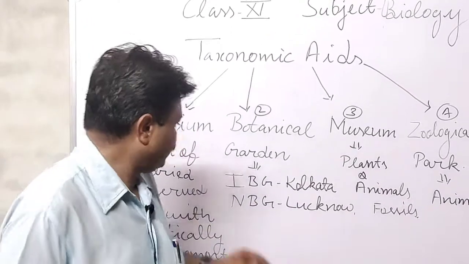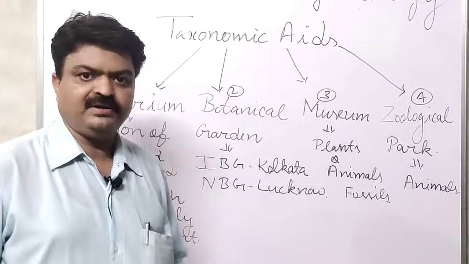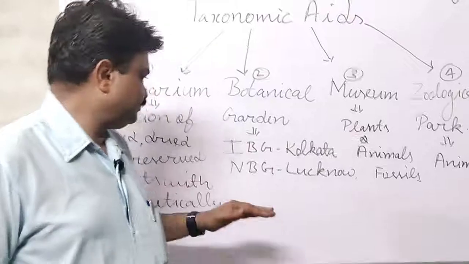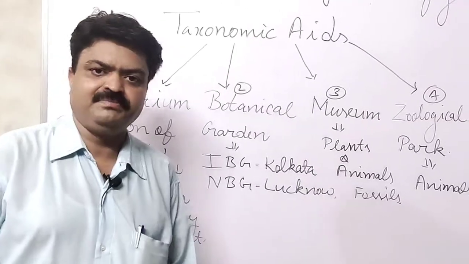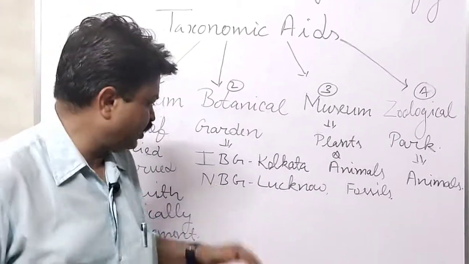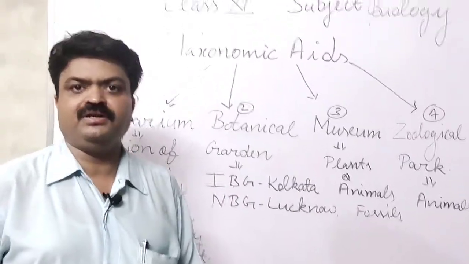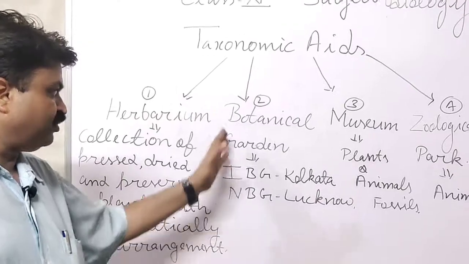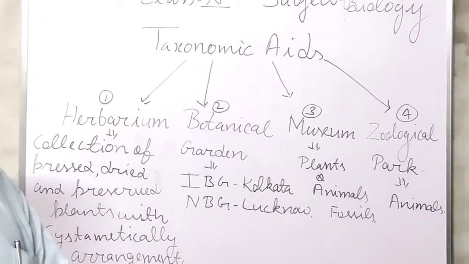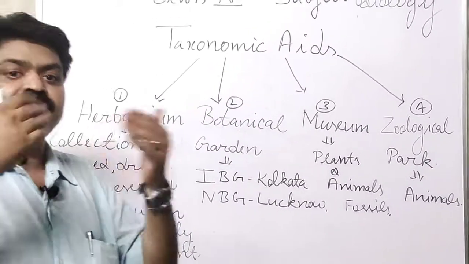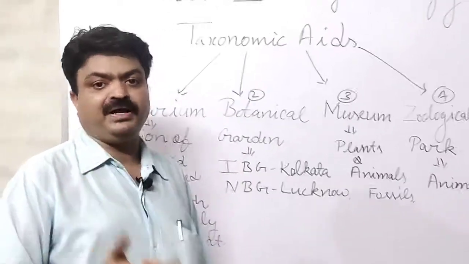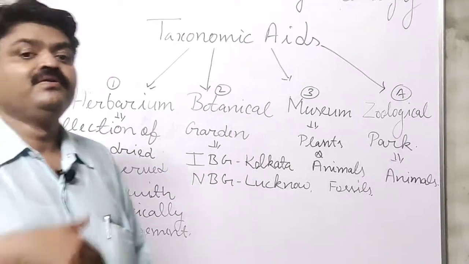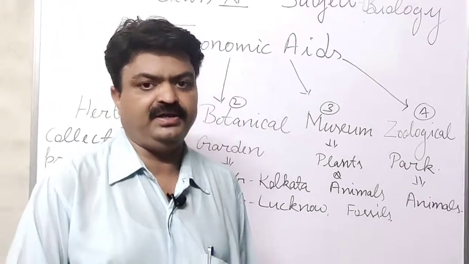IBG means Indian Botanical Garden, and it is situated in Kolkata. Next is NBG. NBG means National Botanical Garden. It is situated in Lucknow. So if we visit this botanical garden, then we can easily identify the different plants with their scientific name or with their taxonomic category.